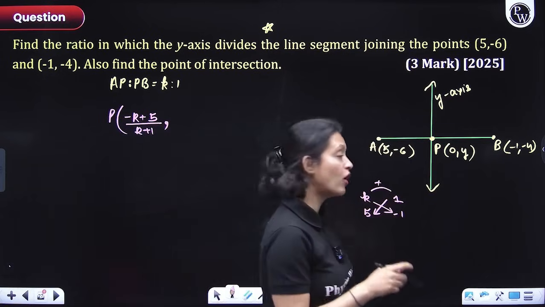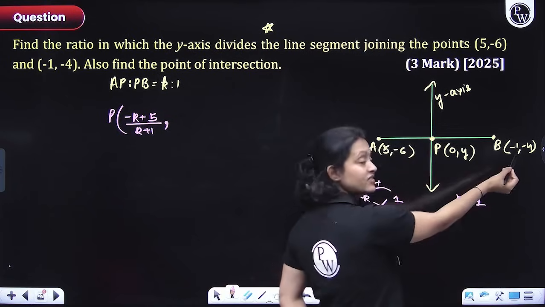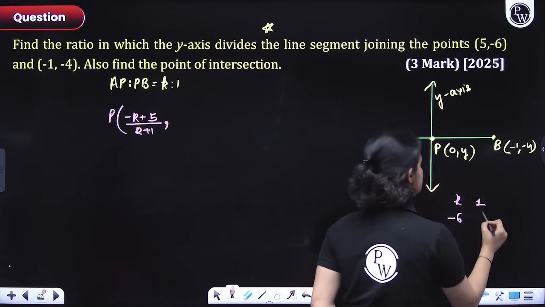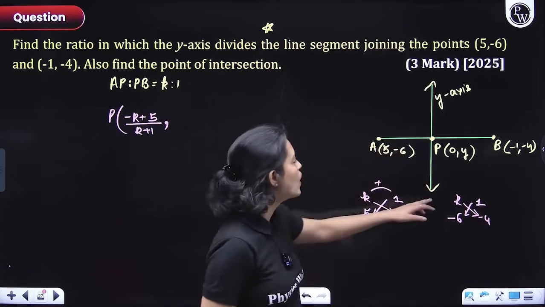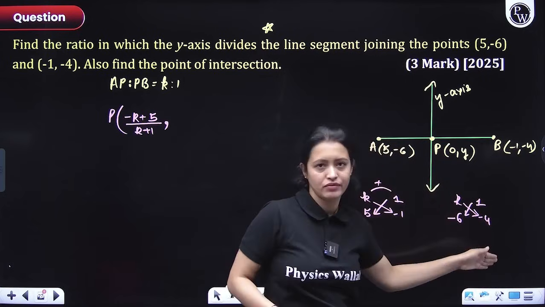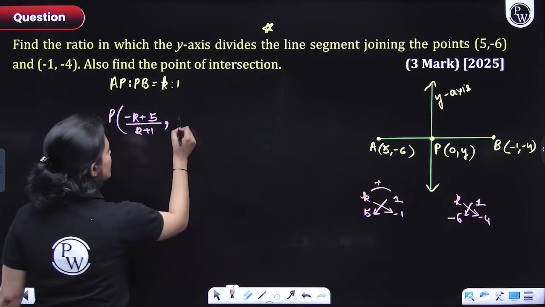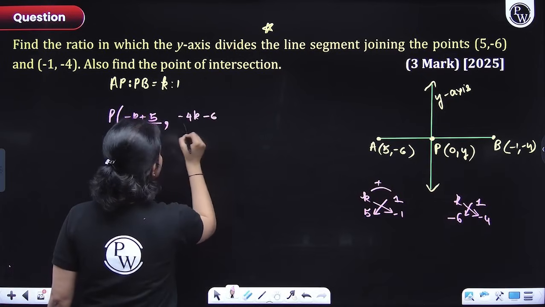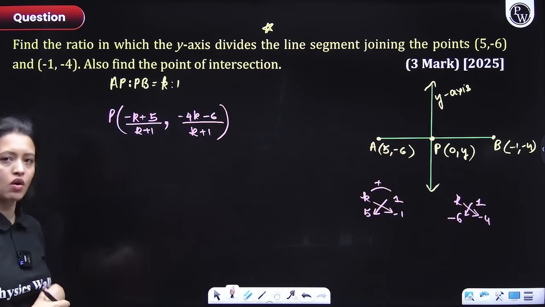Now for the y coordinate, again I'll do the same thing, but with the y coordinates I'll write k and 1, then I'll write -6 and -4 in that order. Order shouldn't be changed. So -6, -4. I will cross multiply. Remember guys, order matters. You cannot write -4 and -6. You have to write -6 first and -4 after. So here we'll get -4k minus 6, divided by k plus 1. This is the coordinate of P, everyone.